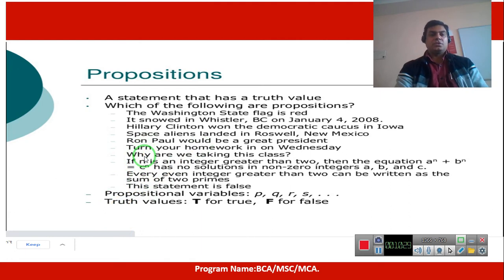The rest are propositions. If n is an integer greater than 2, then a to the power n plus b to the power n equals c to the power n has no solution. But it is a simple sentence. Every integer greater than 2 can be written as the sum of two primes. It is not true, but it is a statement. So this statement is false. The above statement is saying that it is false. Propositional variables p, q, r, s have the truth value T and the false value F.